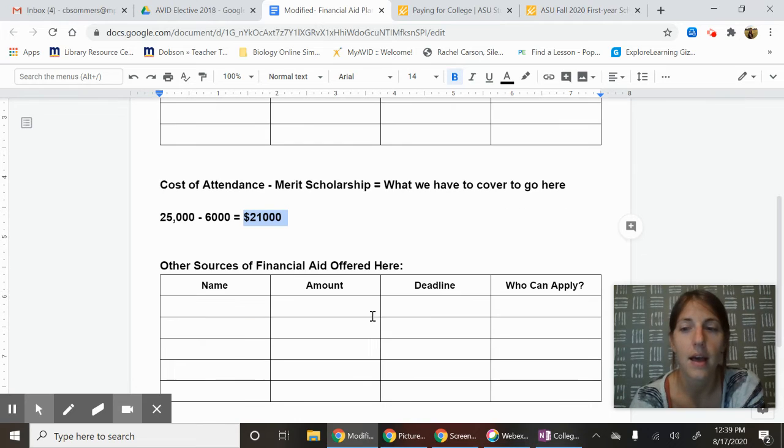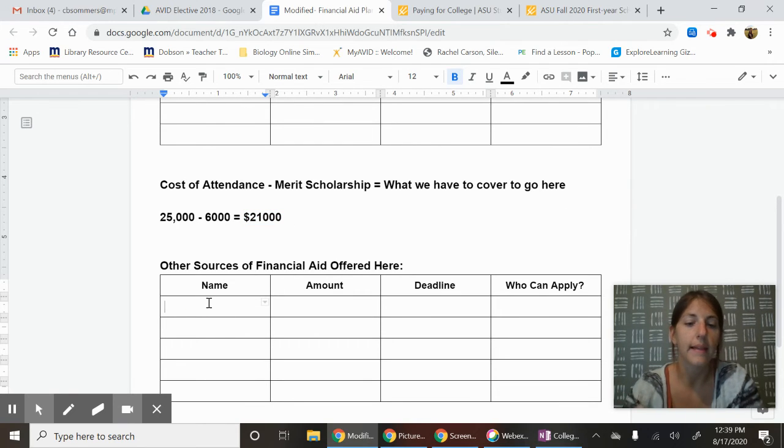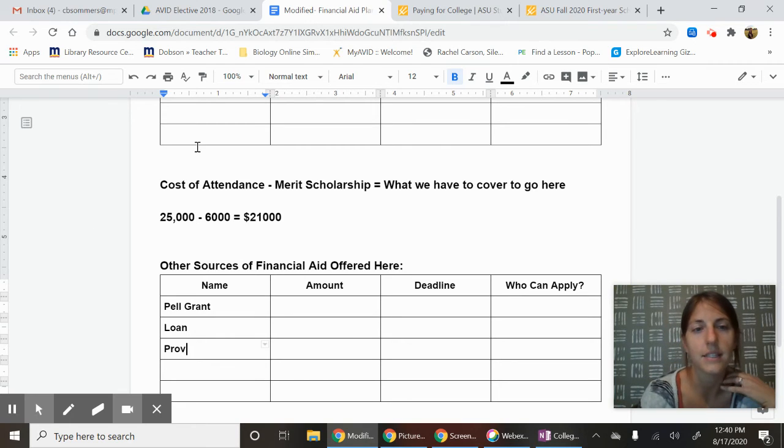Then we're going to put other sources. This would be like if you qualify for a Pell Grant, or if you can take out loans, if you're okay with that, or private scholarships. But our idea here today is to just try and get a grasp on this cost. What does this look like for the schools that you're considering? And then we have to figure out how much work we need to do.